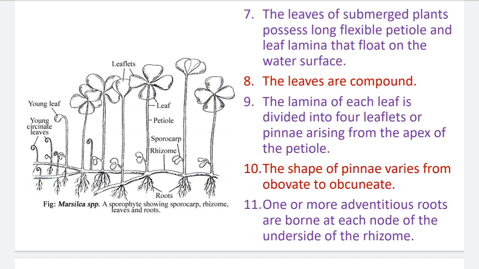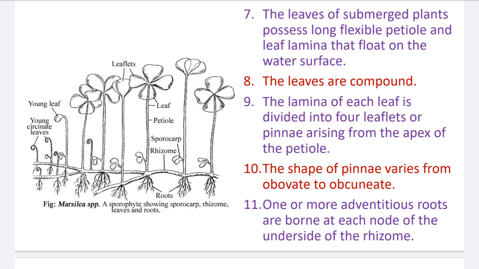When the Marsilea species is submerged, the petiole is long and flexible, and the leaf lamina is flat or broad for floating in the water bodies.